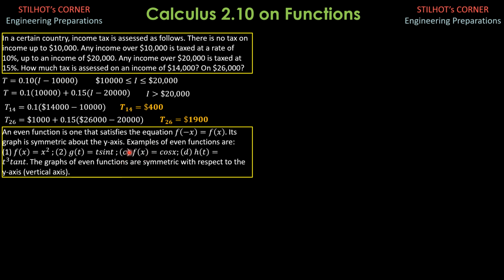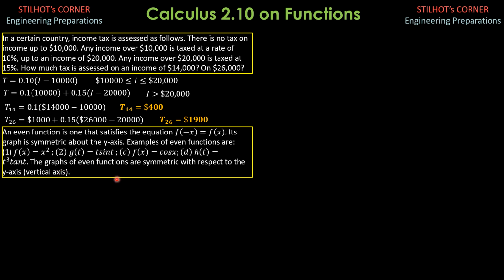So it looks like this between negative pi over 2 and pi over 2, and it is 1 at x equals 0. h of t is t cubed tangent of t, because negative t cubed is negative t cubed, tangent of negative t is negative tangent t. So that's why negative t cubed times negative tangent t will go back to t cubed tangent of t. Tangent function is also an odd function. So odd times odd is even.